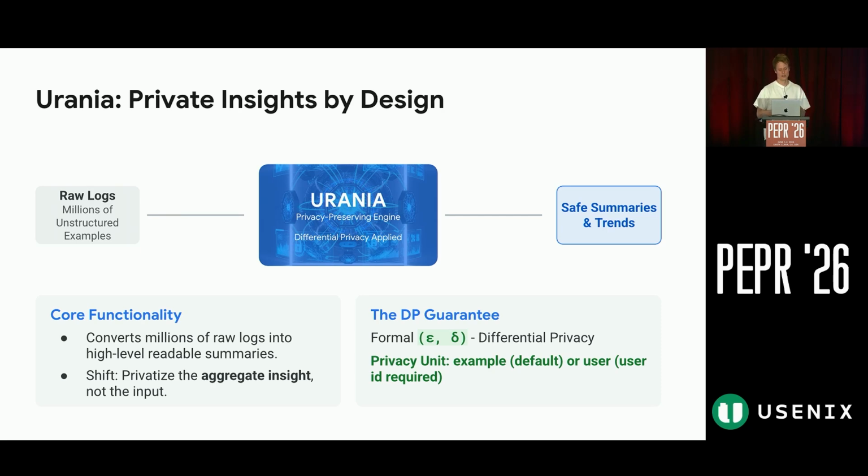Urania takes millions of raw unstructured logs and transforms them into differentially private, safe summaries, trends, and insights about this data. This is a shift from privatizing the input to privatizing the aggregate insights. Urania has formal epsilon-delta differential privacy guarantees. The privacy unit in Urania is by default one example, one row. However, if the data set has stable user identifiers associated with each row, then user-level privacy can be achieved.